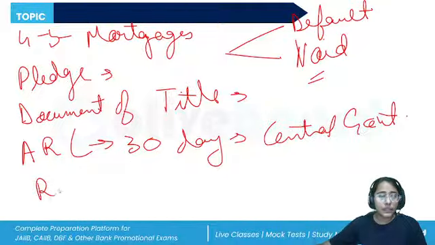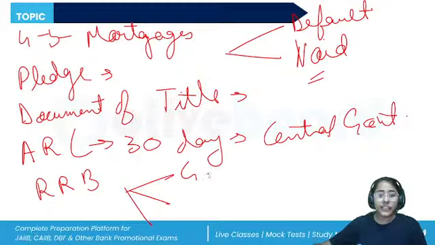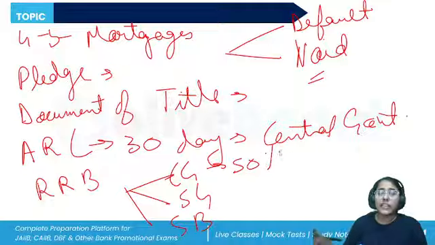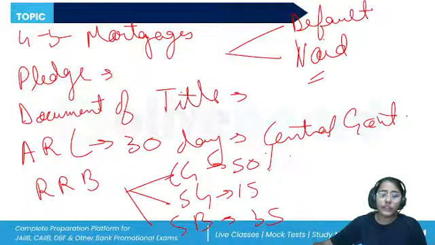So we will remember this shareholding is divided into three parts: the central government, state government, and the sponsor bank, right? Central government will hold 50% of it, sponsor bank is going to hold 35%, and the state government is going to hold the remaining.